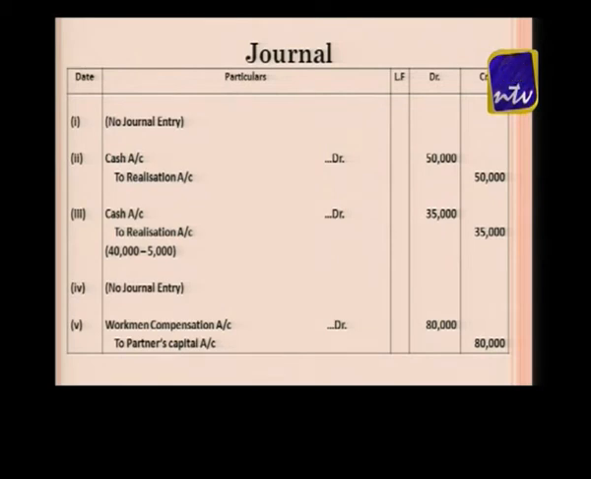Is it clear? Now you can look at the monitor. Debtor amount is how much? 40,000. But what is given in the adjustment? Bad debts proved as what? 5,000. So that means when I am realizing the assets, especially debtors, I am getting only 40,000 minus 5,000. The answer is 35,000. So your entry will be cash account debtor to realization account. That means 40,000 minus 5,000.